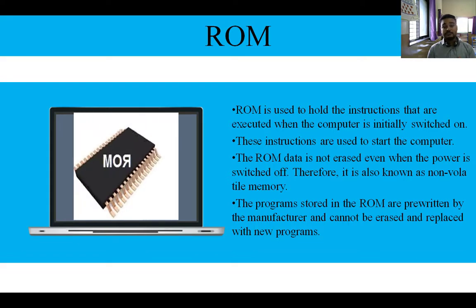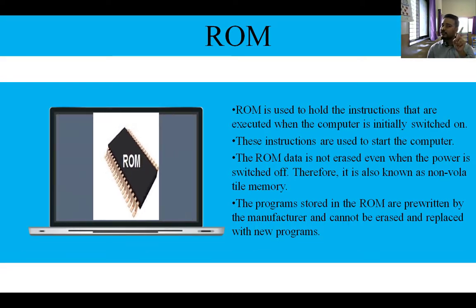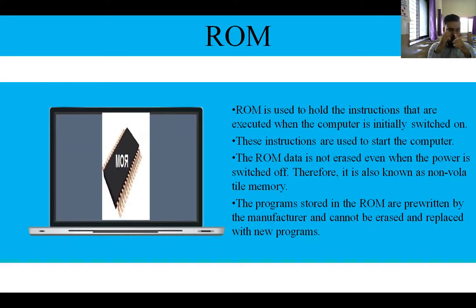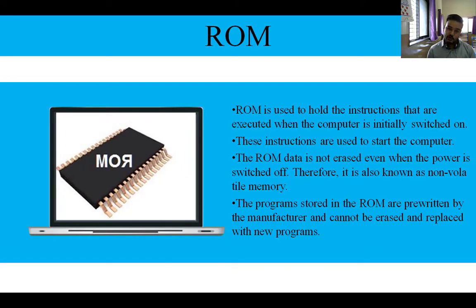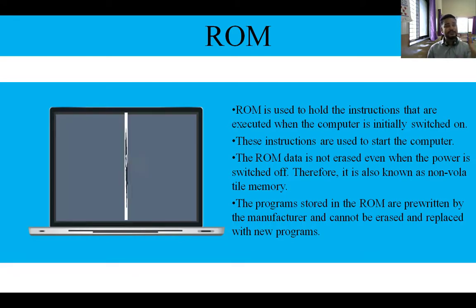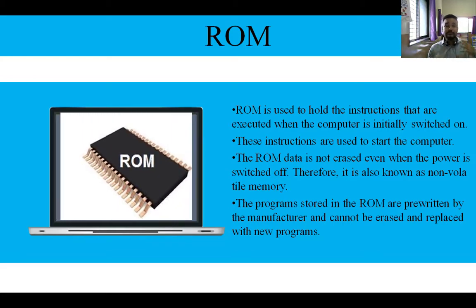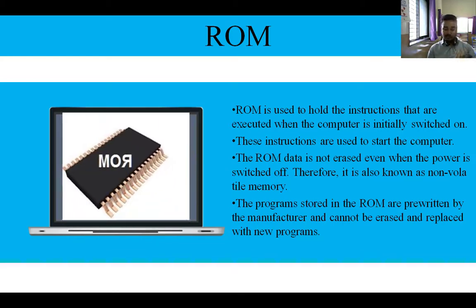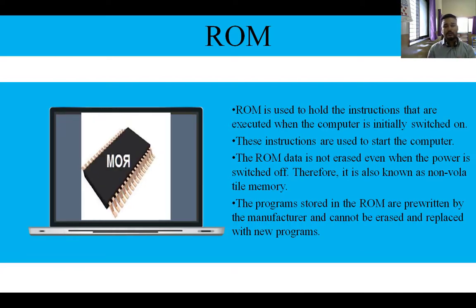And once the data is stored in your ROM, it cannot be changed, and it stores data permanently, and that is why it is called non-volatile. RAM is volatile because it stores temporarily. ROM is non-volatile because it holds permanently. And content of ROM is already written, मतलब कंपनी की तरह से ऑपरेटिंग सिस्टम वगैरह आती है, so we cannot